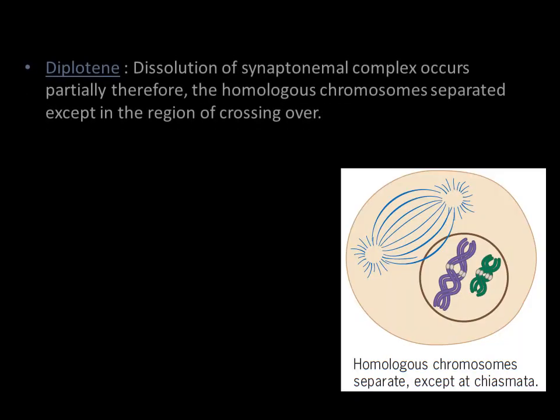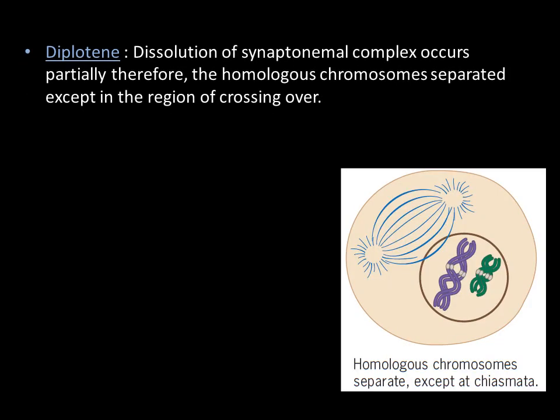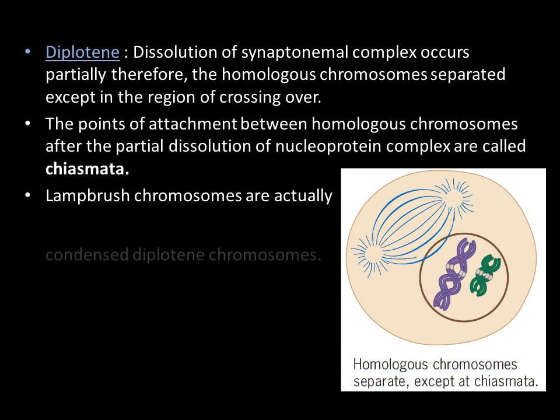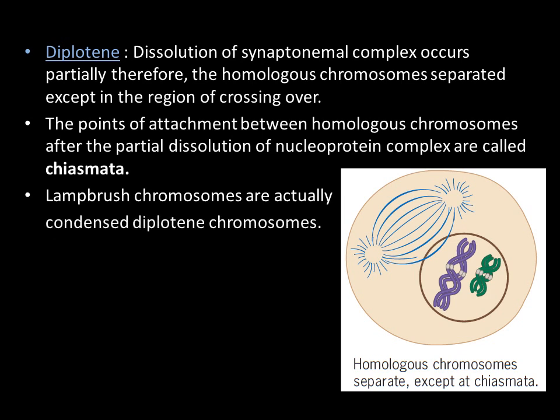Coming to the next point, that is diplotene. During diplotene, dissolution of the synaptonemal complex occurs partially. Therefore, the homologous chromosomes separate except in the region of crossing over. The points of attachment between homologous chromosomes after partial dissolution of the nucleoprotein complex are called chiasmata. Next, lampbrush chromosomes are actually condensed diplotene chromosomes.